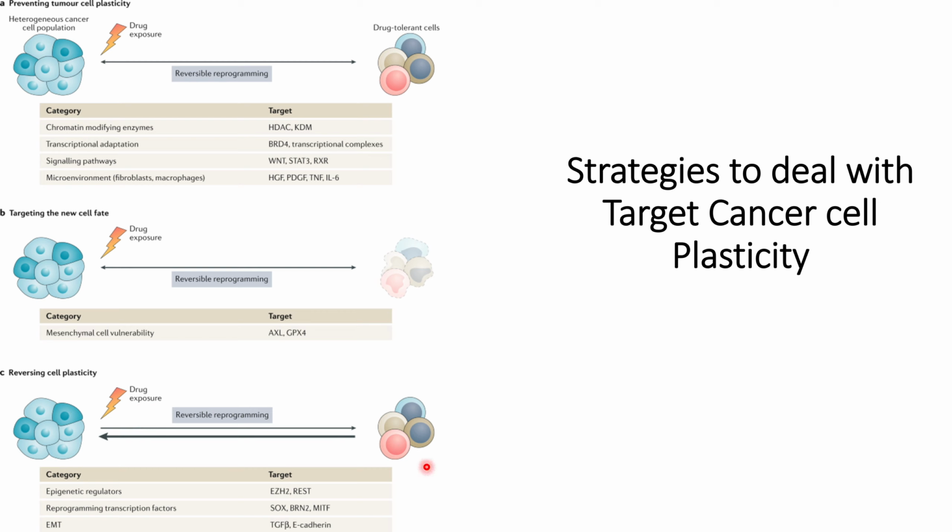So these are some of the strategies in brief that can be improved and used along with targeted cancer cell therapy to prevent heterogeneous cancer cell populations from becoming drug tolerant cells. If these strategies are successful, then cancer patients might live longer without repeated treatment, or the gap between two treatments might be increased significantly.